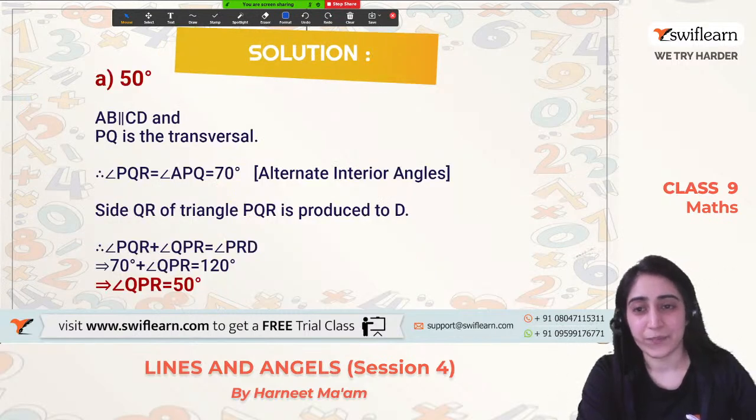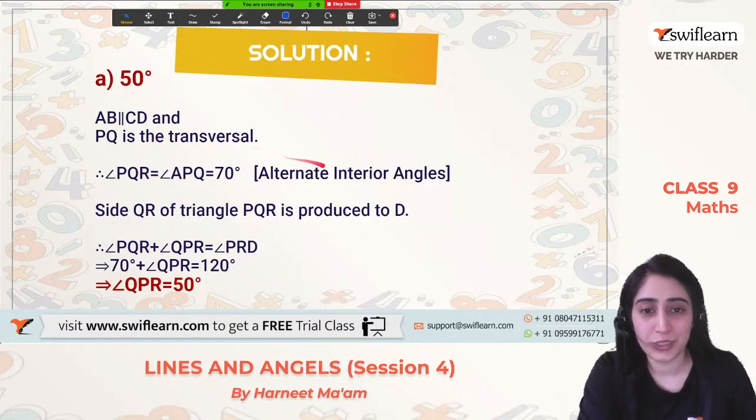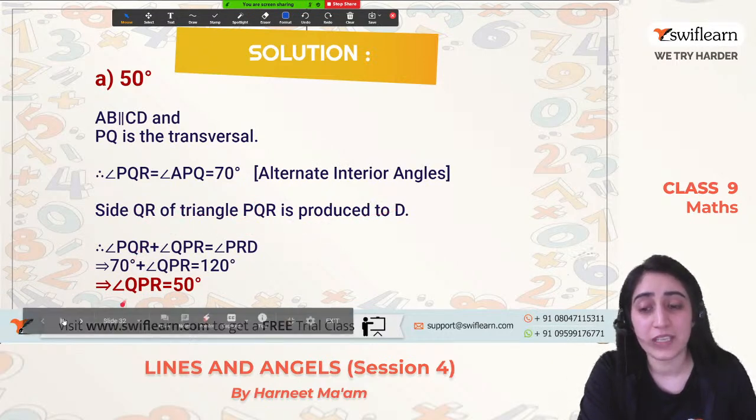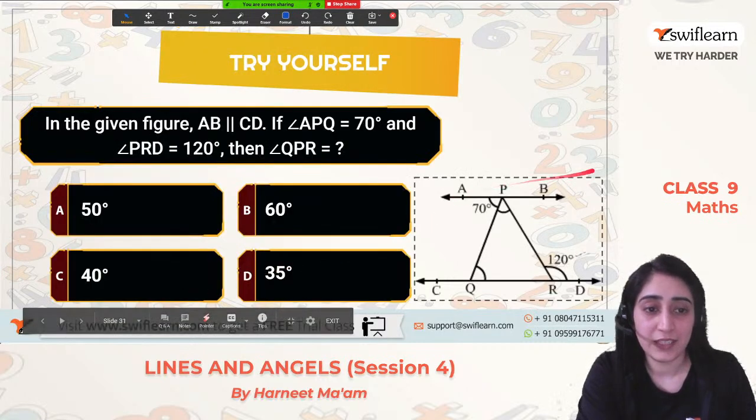Great. Let's see. PQ is a transversal, then the interior alternate angles are equal. So that means the side QR of triangle PQR is produced to T. That means the sum of these angles will be equal.